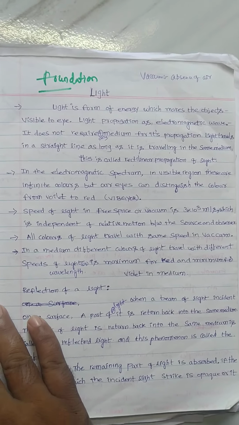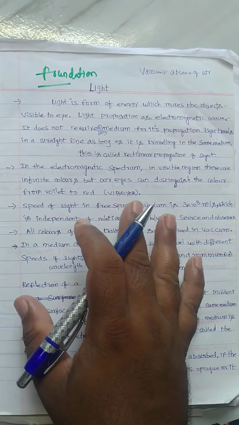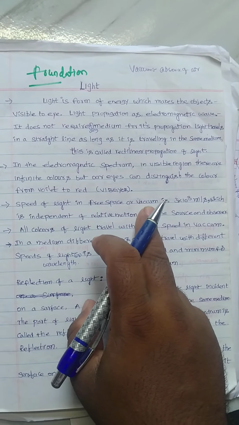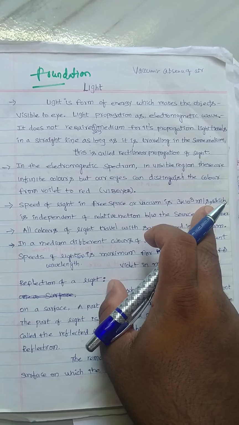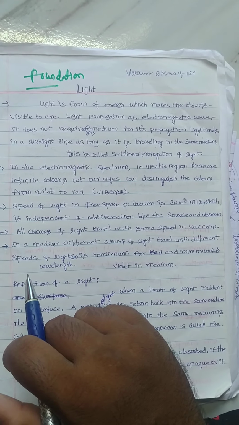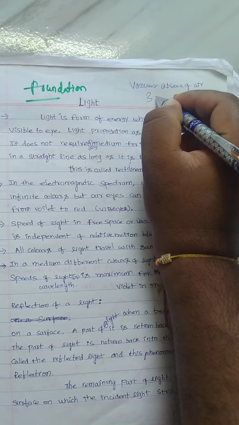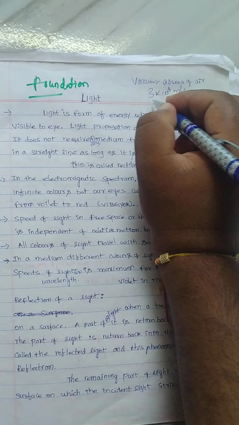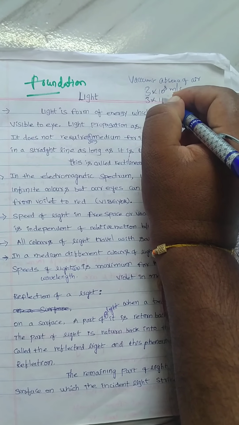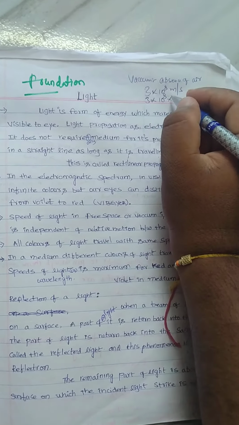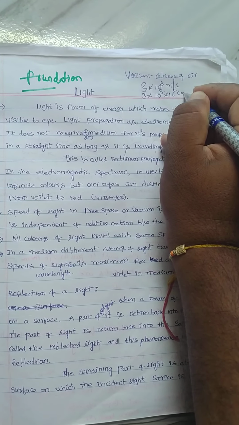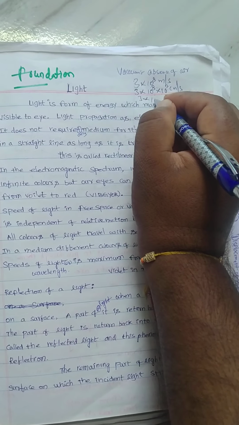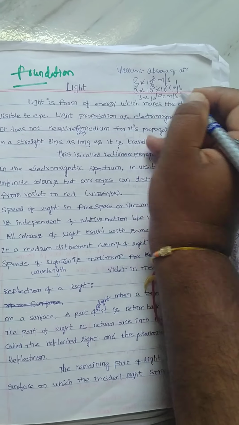Yes. Next, third point: the speed of light in free space or vacuum, which is nothing but the absence of air, is 3 into 10 raised to 8 meter per second, or 3 into 10 power 10 centimeter per second. How? 3 into 10 power 8 meter per second is the speed of light in vacuum or free space. One meter means 100 centimeter, which is 10 square centimeter. 10 power 8 into 10 power 2 becomes 10 power 10. So 3 into 10 power 10 centimeter per second.